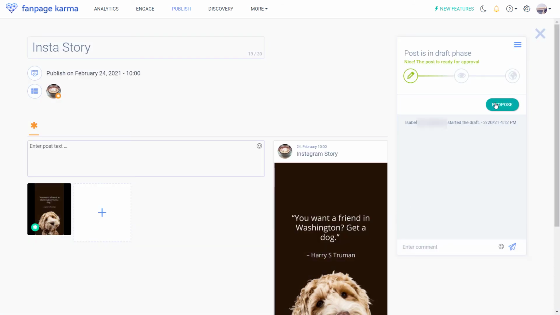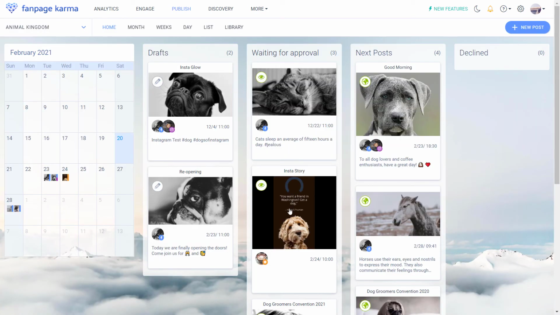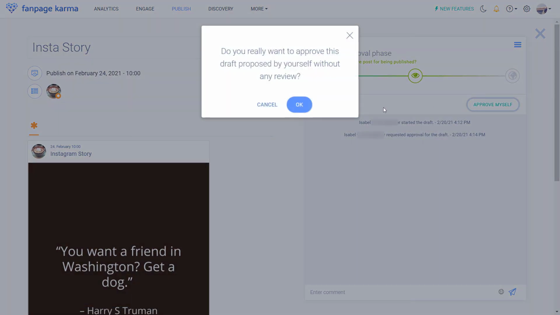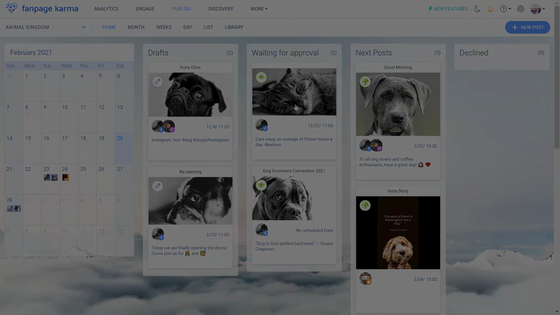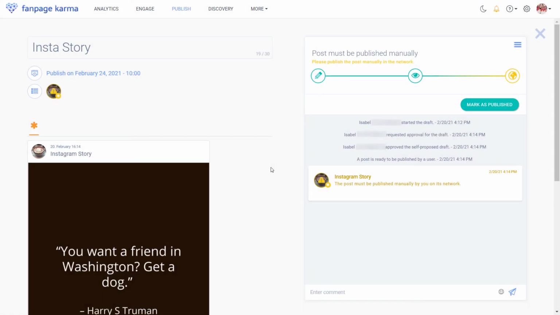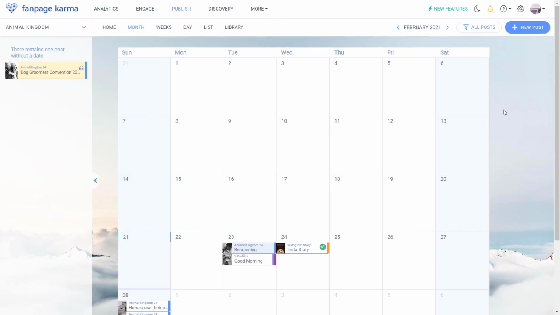Now I have to approve the story. And next Wednesday at 10 a.m. I'll receive an email including a link to the post draft telling me to manually publish my story. As soon as I publish the story, I can mark the draft as published, and it'll appear in my content calendar as published.